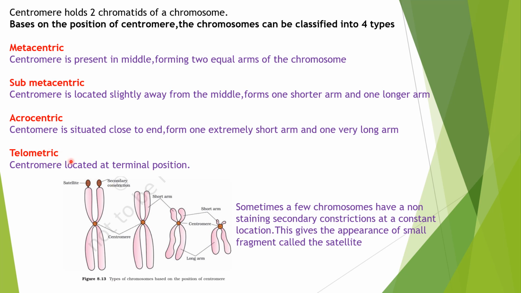In the telocentric chromosome, the centromere is located at the terminal position, that means at the last position. It forms only one arm, the long arm. Also, a few chromosomes, for example this metacentric chromosome, have a non-staining secondary constriction also. The primary constriction is the centromere, and it has a non-staining secondary constriction also. This gives the appearance of a small fragment, and it is called a satellite. Remember these points. This may be asked in the exam as a question.